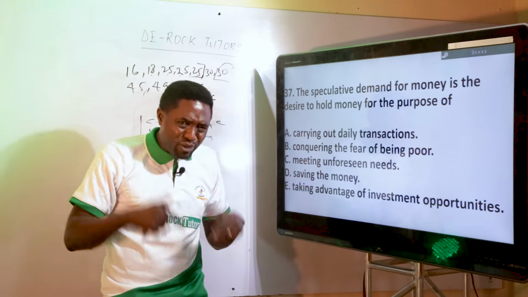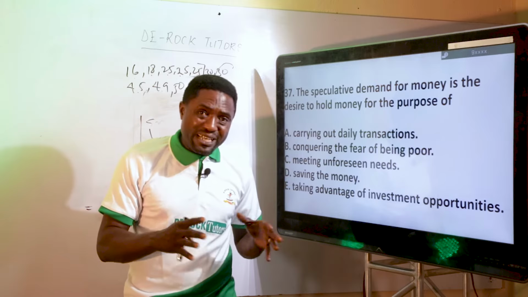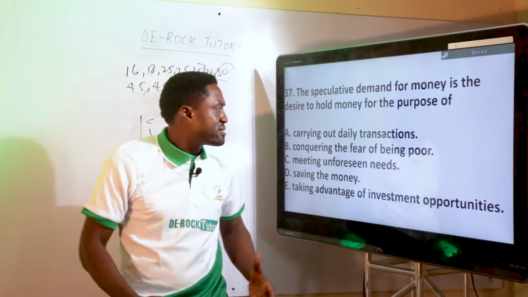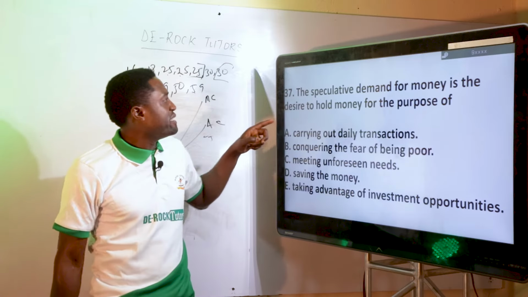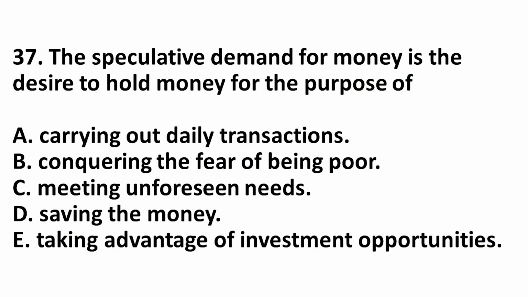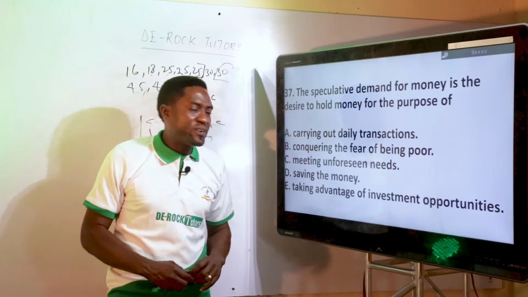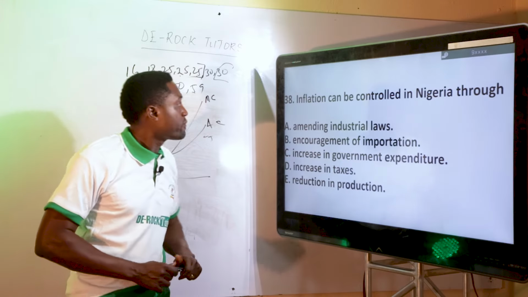But speculative simply means you've kept some money aside for investment purposes. So they said the speculative demand for money is the desire to hold money for the purpose of carrying out daily transactions. No. Conquering the fear of being poor. No. Meeting unforeseen contingencies. This is precautionary. Saving the money. No. Taking advantage of investment opportunities. So that is the perfect answer, Option E.